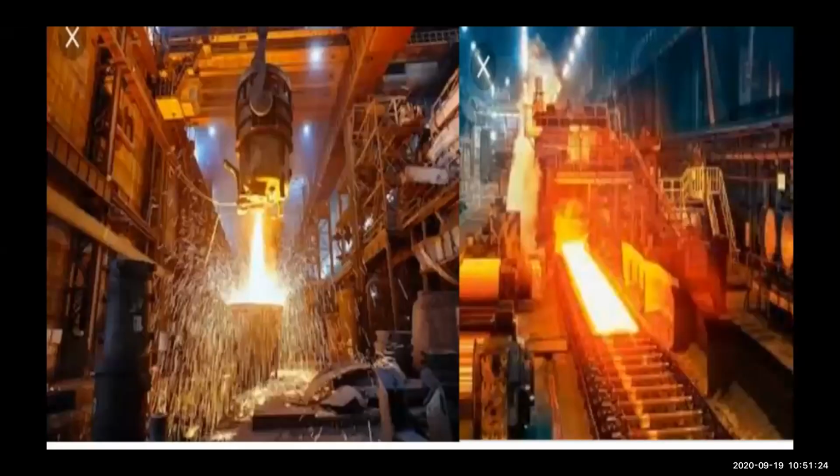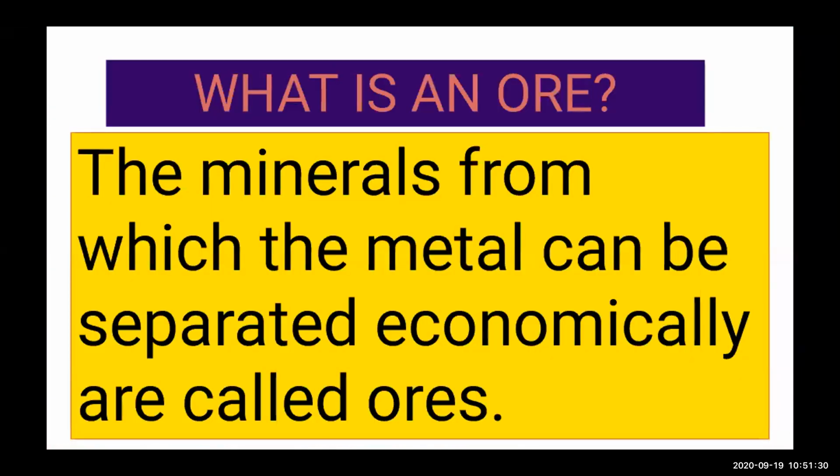Last time one student asked me, but I was explaining and the lecture ended. Now you can see the ore. What is an ore? The minerals from which the metal can be separated economically are called ores. You can understand it as a solid part occurring in nature from which we can get metal for our profit.